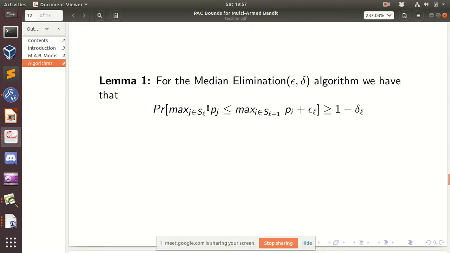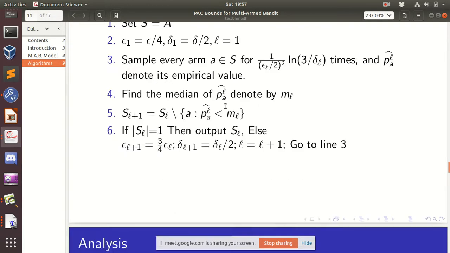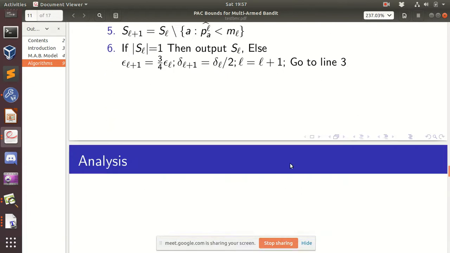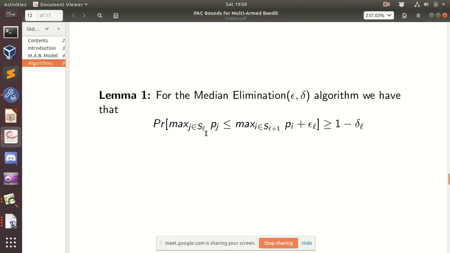the maximum expected reward in level L. You can consider these as levels: level 1, level 2, level 3. That's why we have S_1, S_2 up to S_L. The maximum expected reward in S_L is less than or equal to the maximum expected reward in S_{L+1} plus epsilon_L, and this happens with probability 1 minus delta_L. Is the statement of the lemma clear?